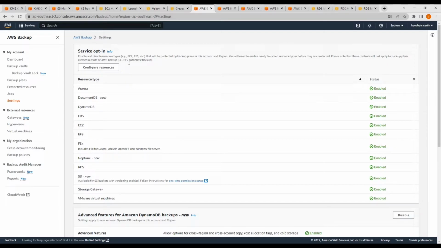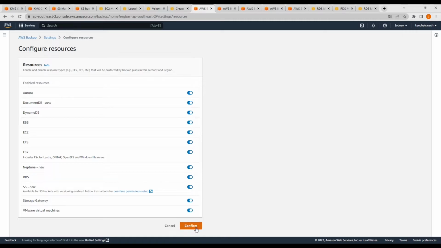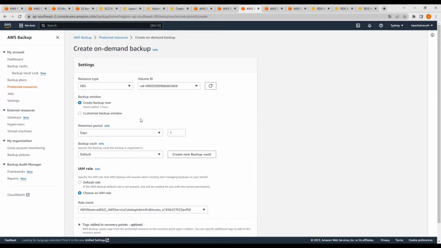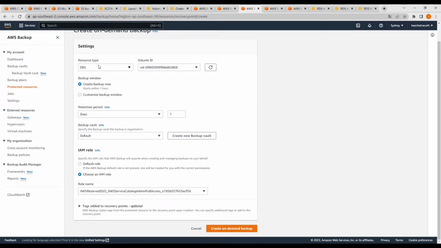Next one is for the AWS Backup. You need to choose the service opt-in and configure the resources, like this in configure. And go next one, you need to go here and create the backup. Here, we just show the EBS instance. So here, choose the type, give a volume ID, and choose the day, choose the end, and done.